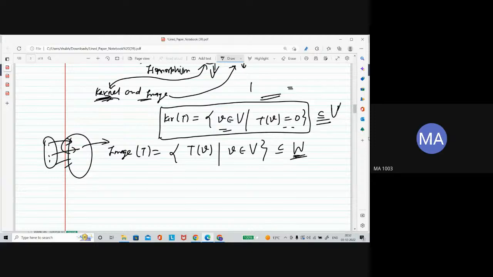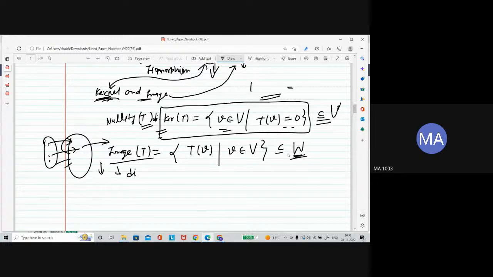Many times in the last session the word dimension was covered, so I'm just using it here. This is a subspace, so it has some dimension. The dimension of the kernel is called the nullity of the linear transformation. The image is also a subspace of the codomain, so it has some dimension.